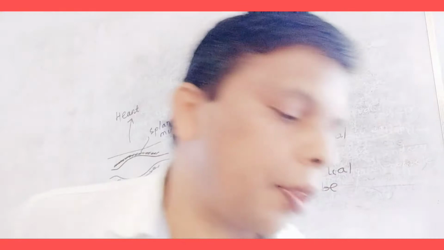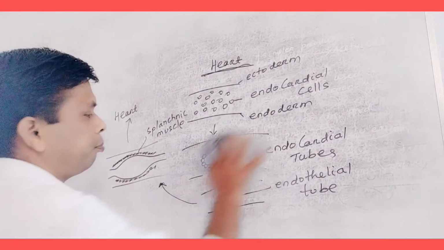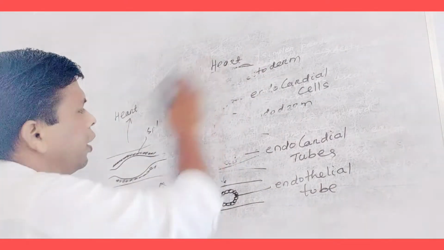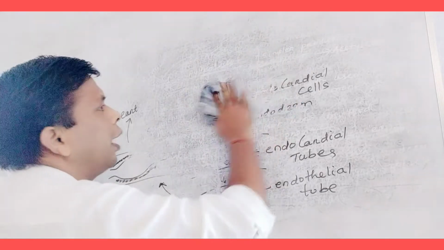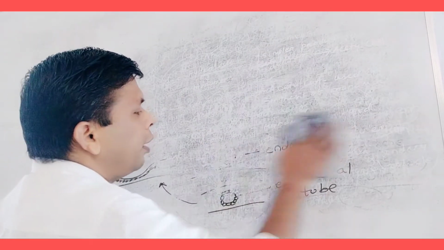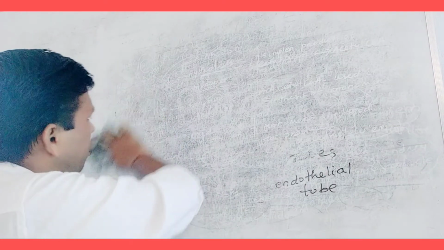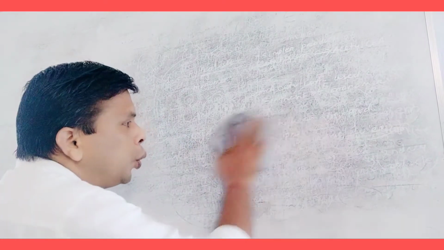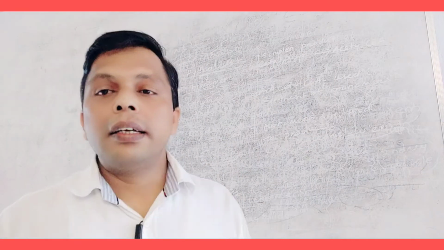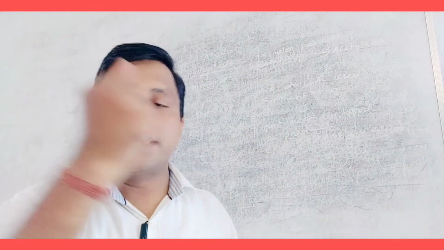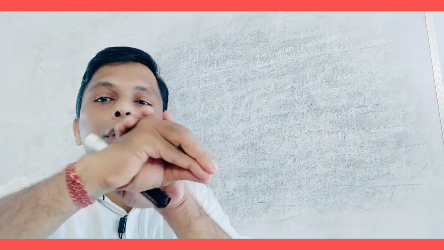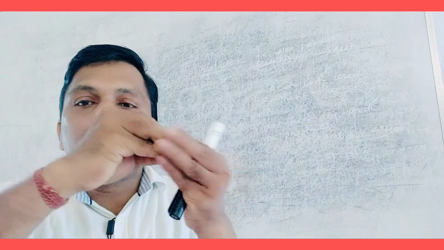Let us discuss. In human beings, the heart is ventral. It is placed at the mediastinum, in between the two lungs. It is equivalent to a closed fist. The fist is not like this, rather like this, because this portion is broad and this portion is narrow.